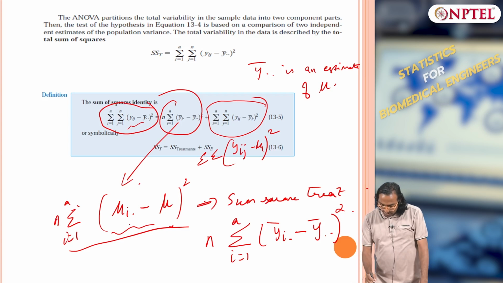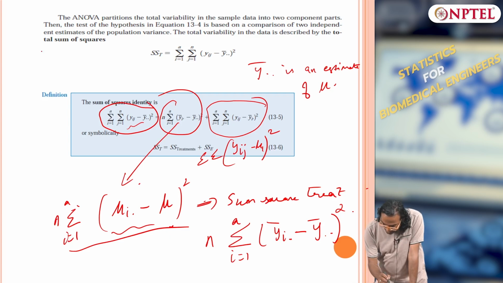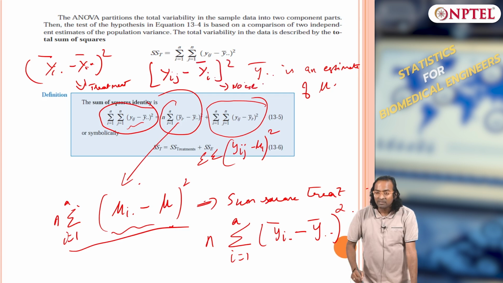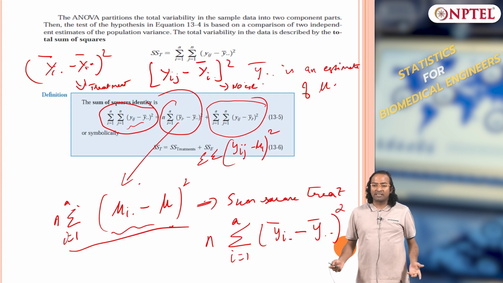The first part, sum square treatment, is Yi dot bar minus Y bar dot dot, the whole square. That is the treatment part, and the noise part is Yij minus Yi dot bar, whole square. This is the noise part, right. This is the first thing we did.